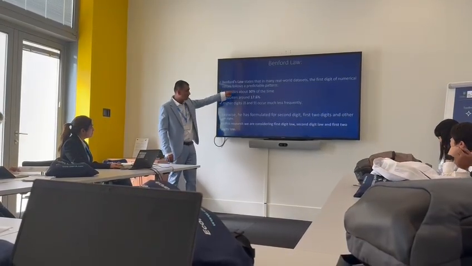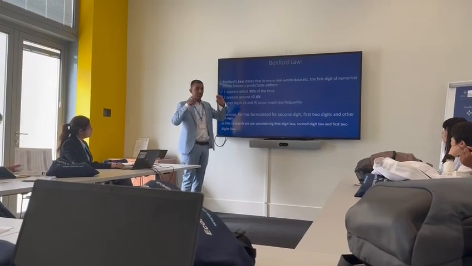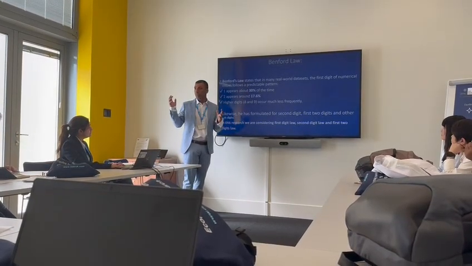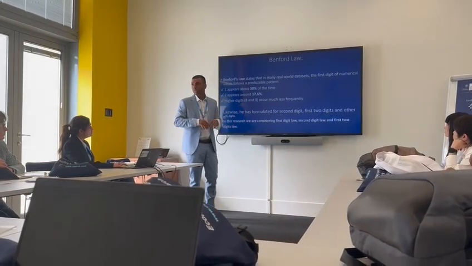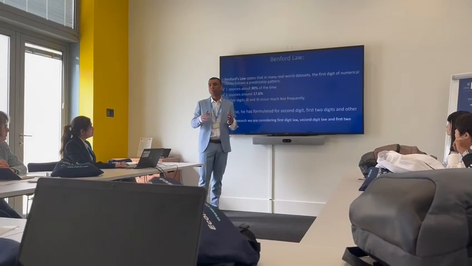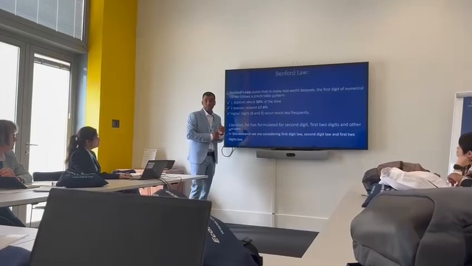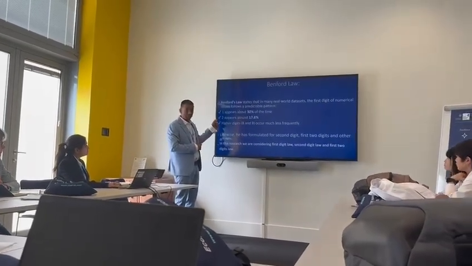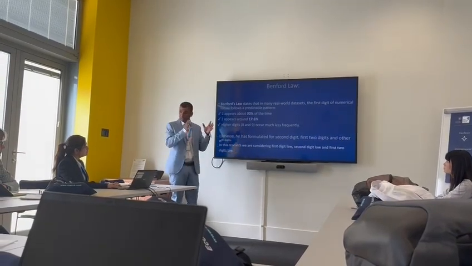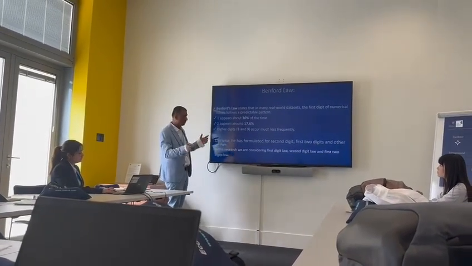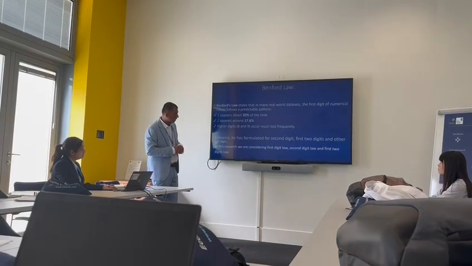Normally, digit number 1 appears 30% of the time in any randomly, naturally occurring data. It can be the voting numbers, the number of people for certain parties, or the profit, or sales revenue. So it is naturally occurring data, not manipulated data. And obviously there are some considerations within that theory. And number 2 appears 17.6% of the time in the first place. And gradually Benford has identified the data in that way, which is the benchmark for us.